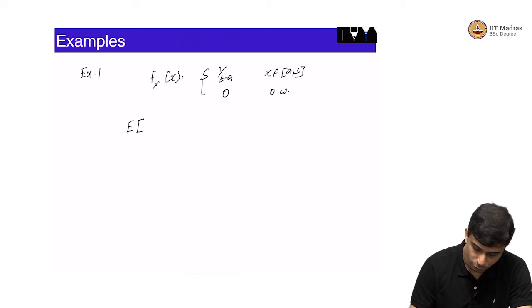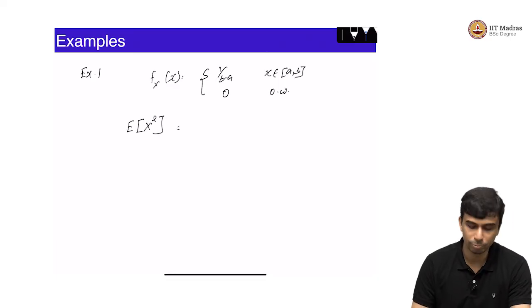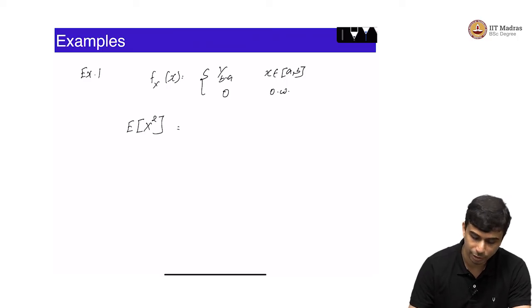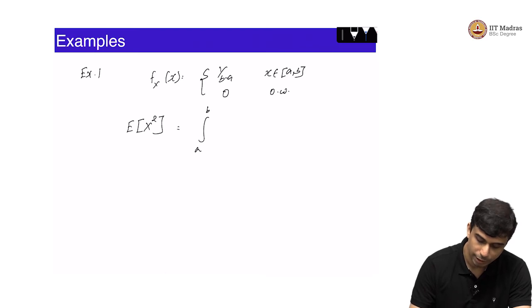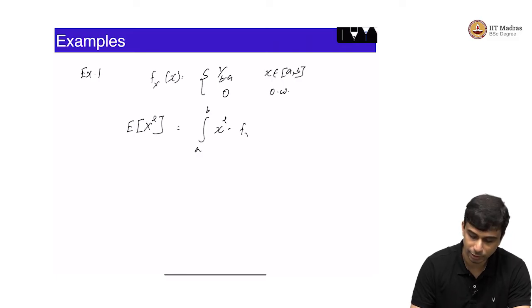What is the expected value of x squared? Here you can use the function of random variable expectation rule that I mentioned earlier, so you can use integral a to b x squared into fx of x dx. What is fx of x? Within the range of a to b, it is simply 1 by b minus a.